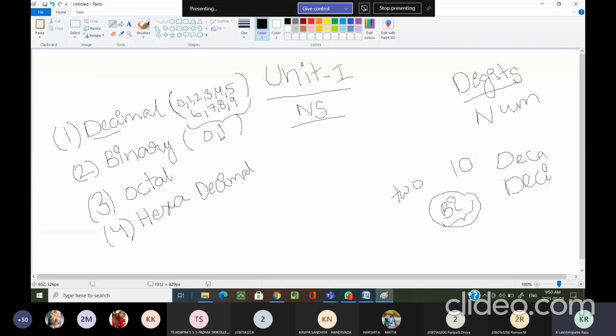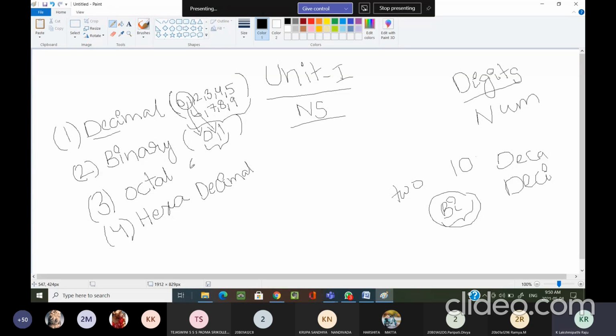Only two numbers, 0 comma 1. These 0 and 1 we have taken from the decimal system only. That means from there we are taking these two numbers, the first distinct symbol as well as the second distinct symbol.